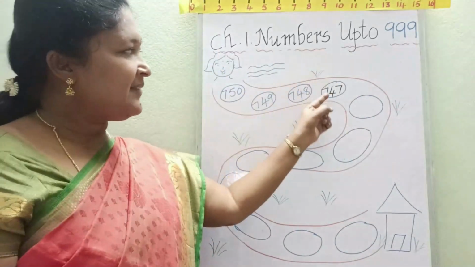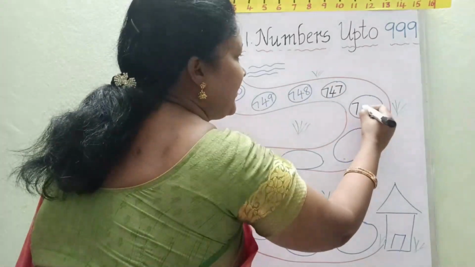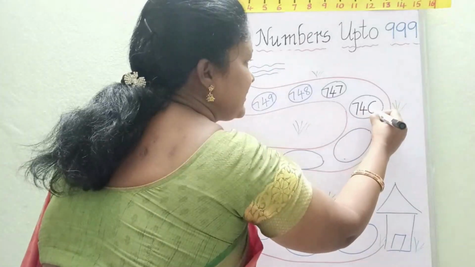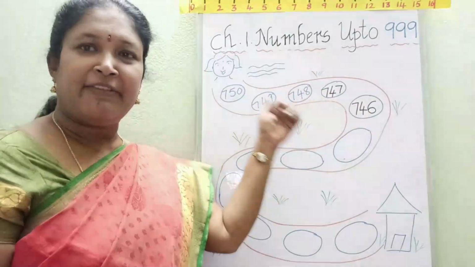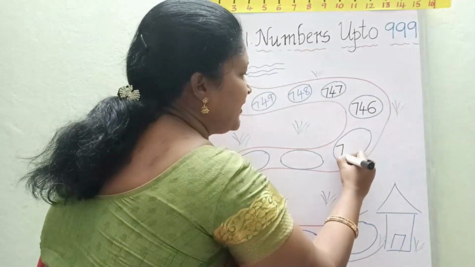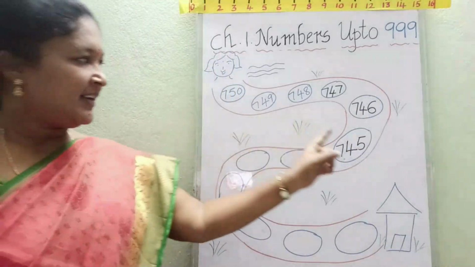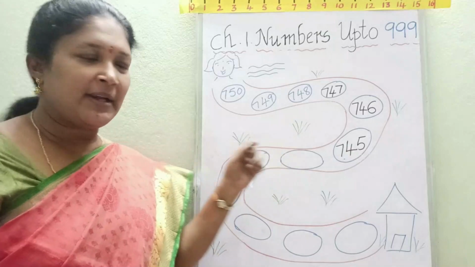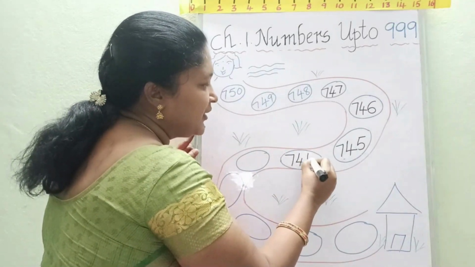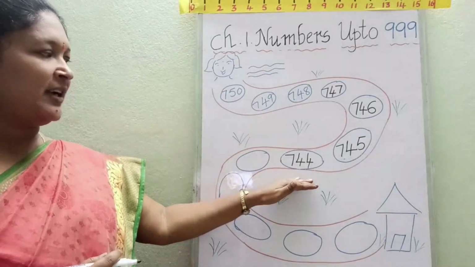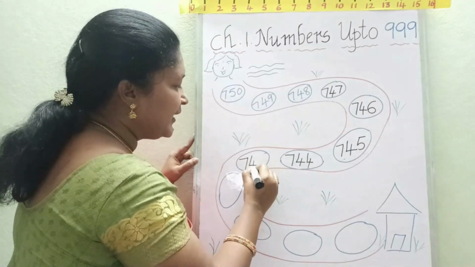Okay. 747 before number is 746. 746 before number is 745. 745 before number is 744. 744 before number is 743.